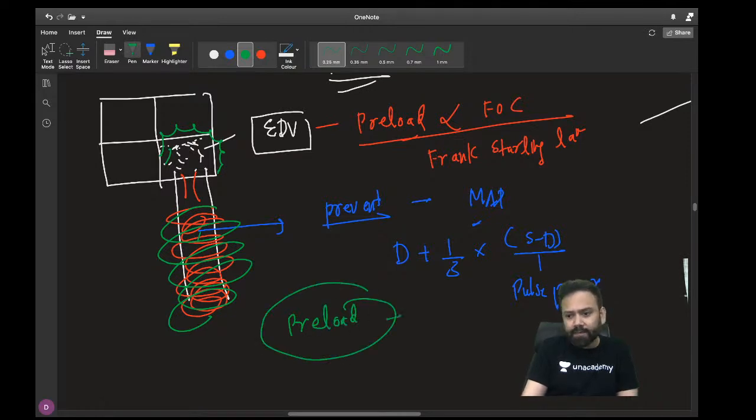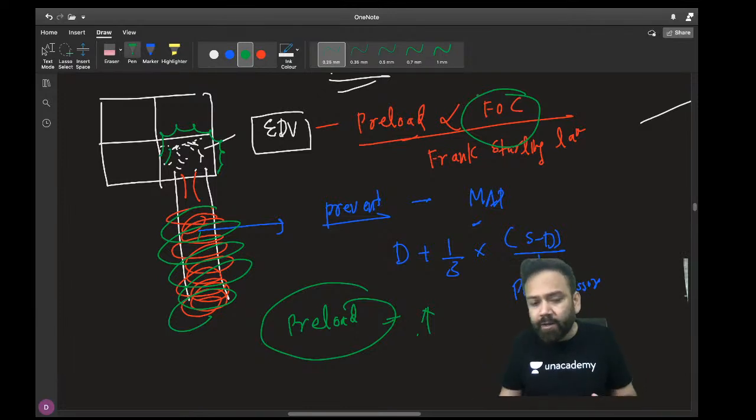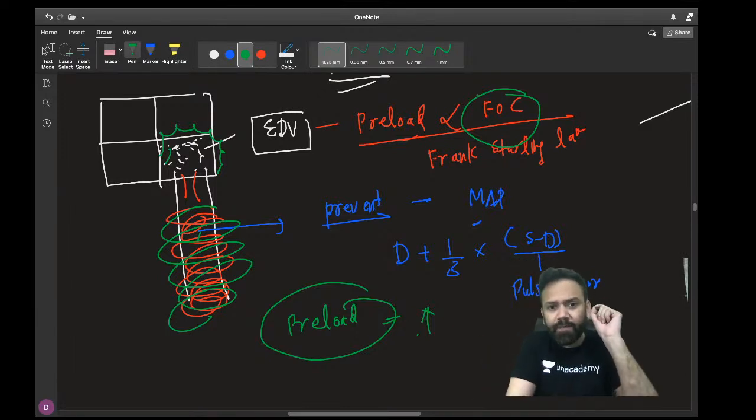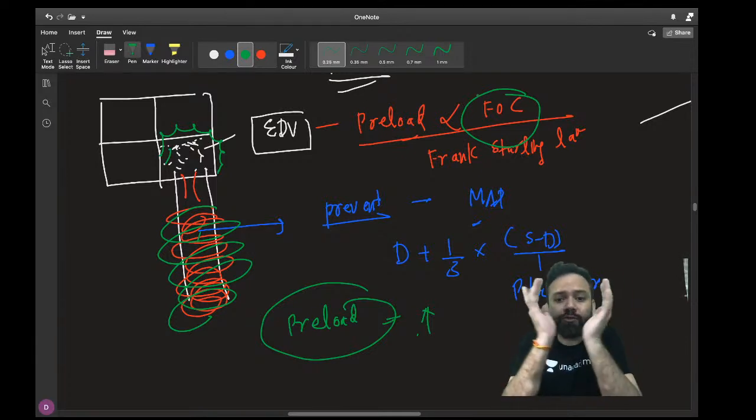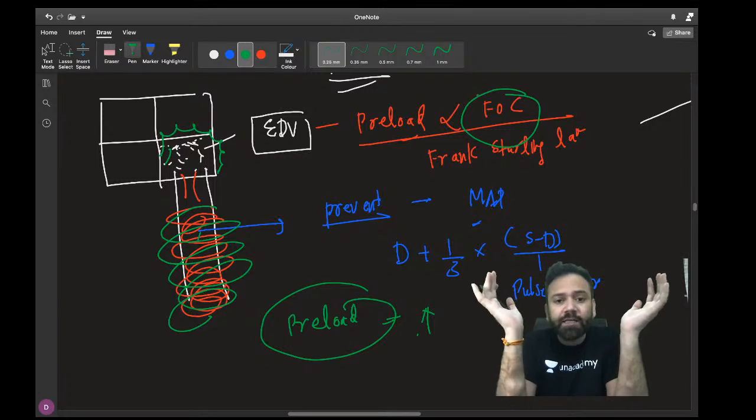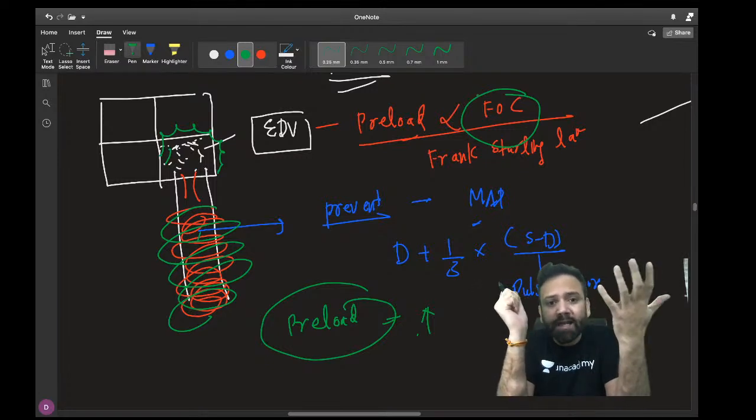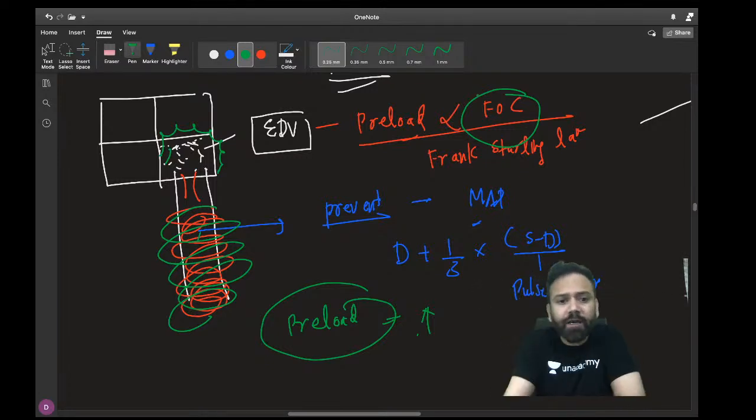Preload will become more, so force of contraction will also become more. For the time being, when there is an initial rise in the afterload, it will increase the amount of preload. It will increase the contractility because there is a stretch, and that stretch will increase contractility. There is release of calcium and force of contraction will increase.